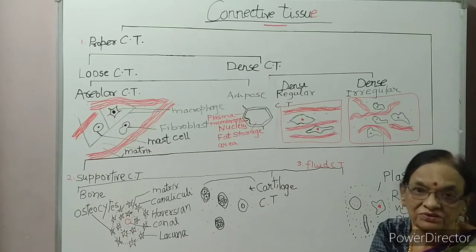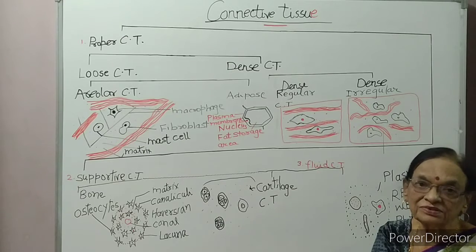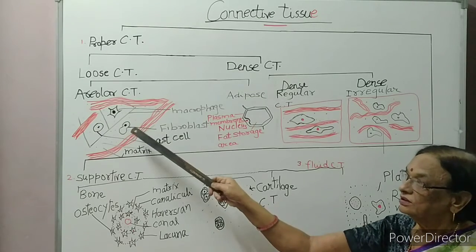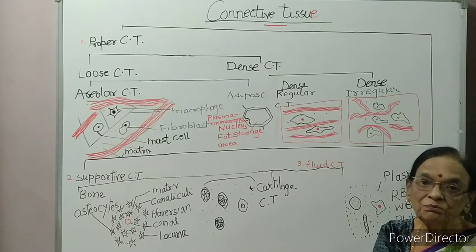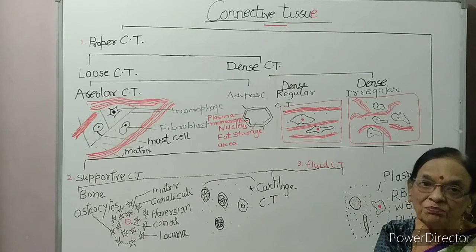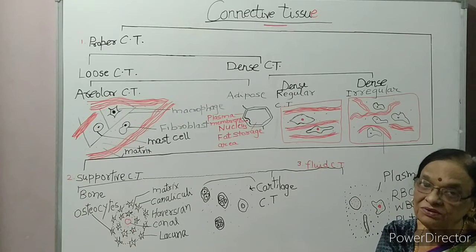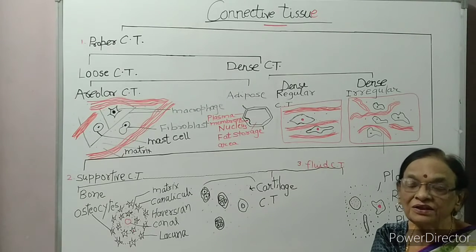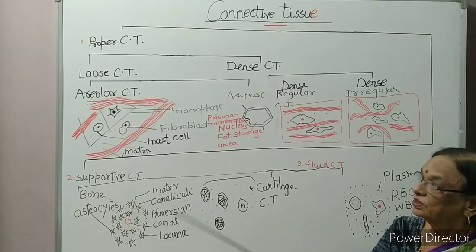In epithelial tissue, you have studied more cells and negligible matrix. Here, more matrix and less cells. Matrix is secreted by the cells of connective tissue. So, connective tissue is a specialized tissue that connects different parts of the body.